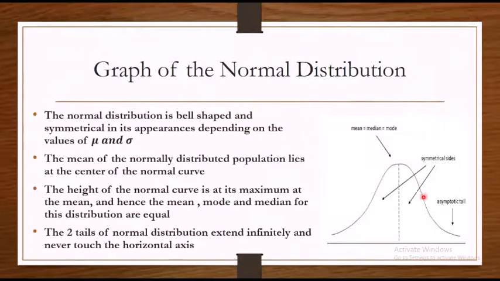It is bell shaped and symmetrical, and here is the maximum point where you get the mean. Here is the point where the mean, median and mode of this particular distribution coincide, and since they coincide, we say that all three are equal for a normal distribution. And if you notice, the two tails of a normal distribution extend infinitely and never touch the horizontal line. This also should be kept in mind. That means this is an asymptotic tail.